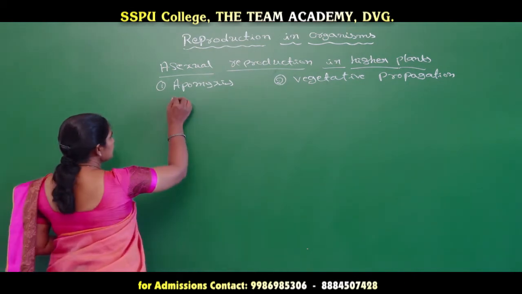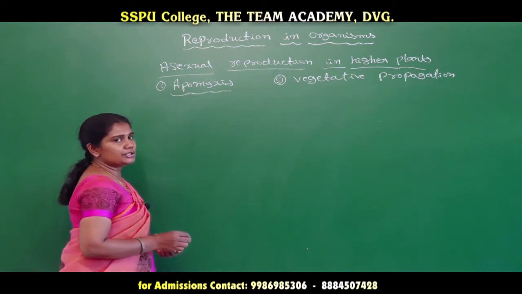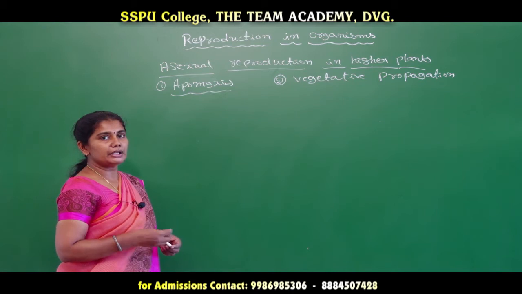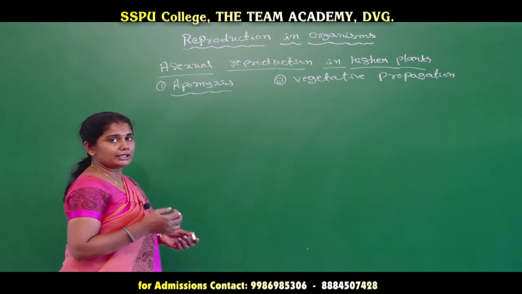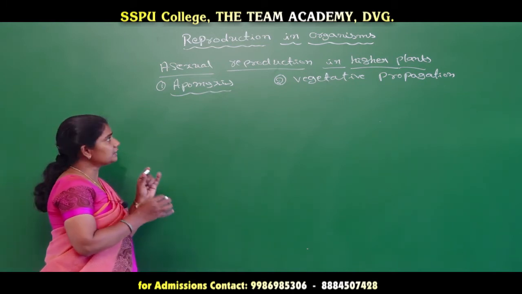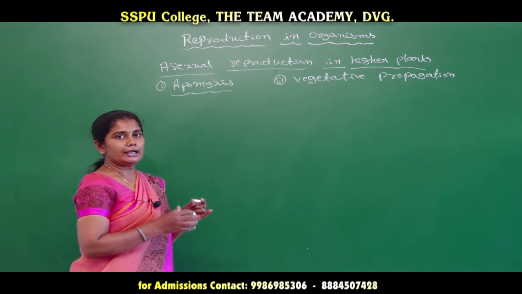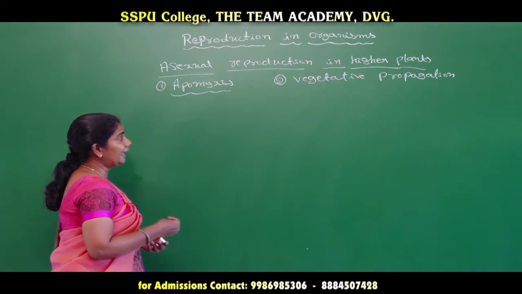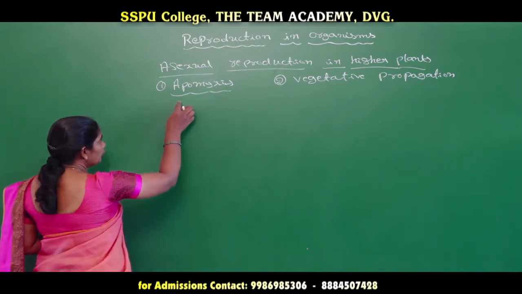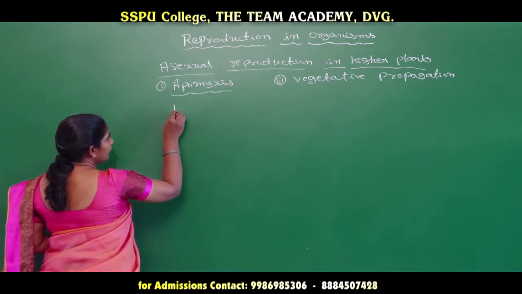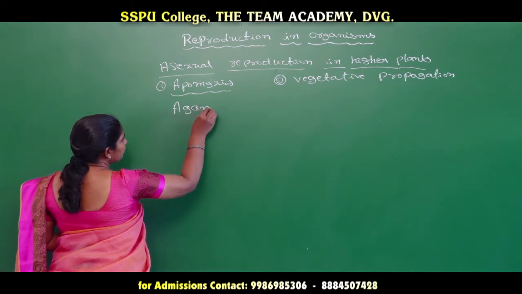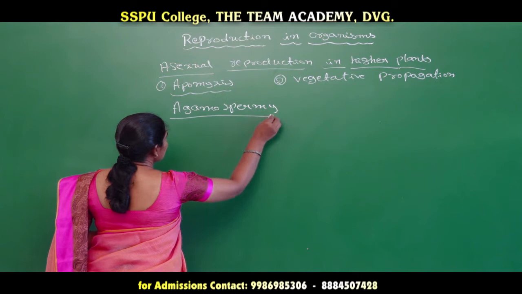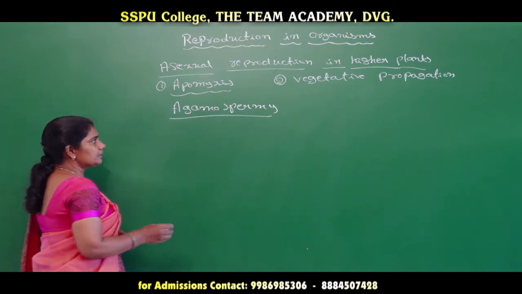Apomixis is one of the asexual methods of reproduction seen in higher plants, and it occurs by the method of agamospermy. So let us know what agamospermy is.